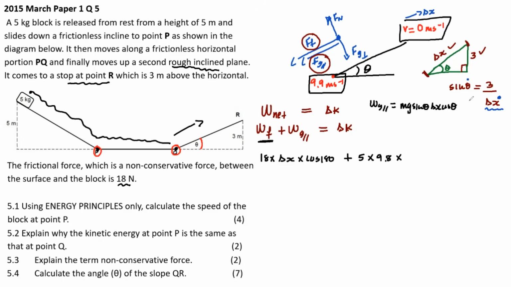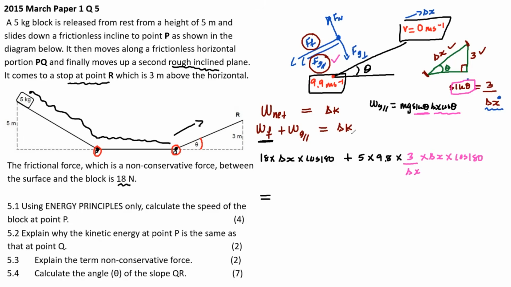But hold on, I don't know sine theta. I know it is 3 over delta x. So instead of putting mg sine theta, I'll put 3 over delta x. So here, where the sine theta, 3 over delta x, it continues, times delta x. Yes, that's why I wanted it. Times cos 180. Cos 180 because force of gravity parallel is acting opposite to the displacement.